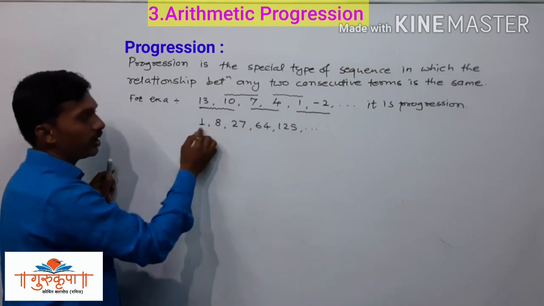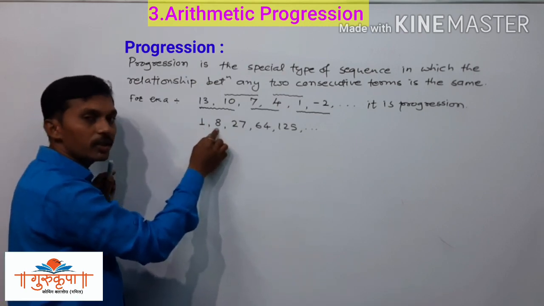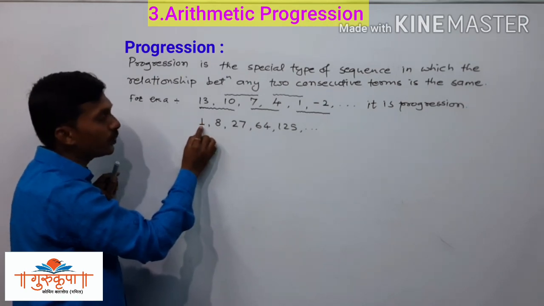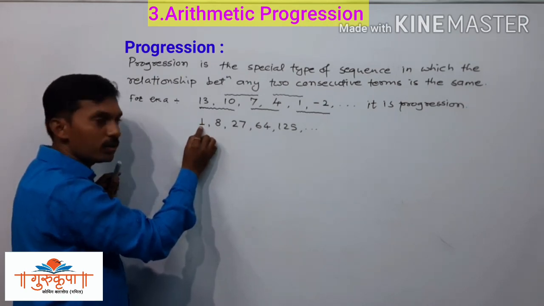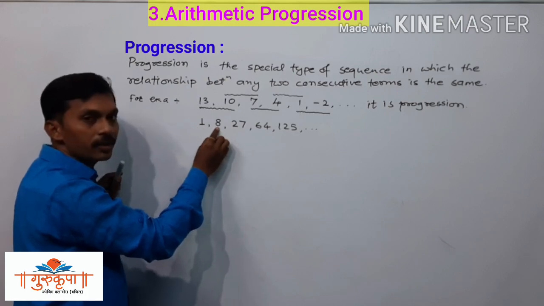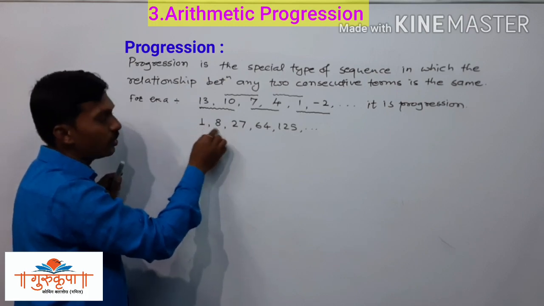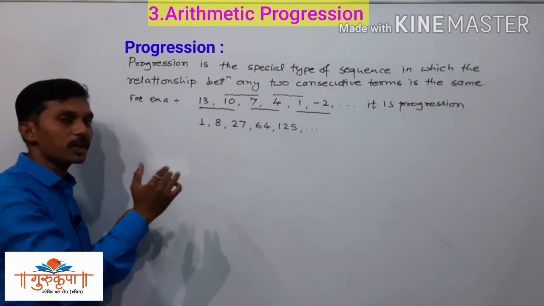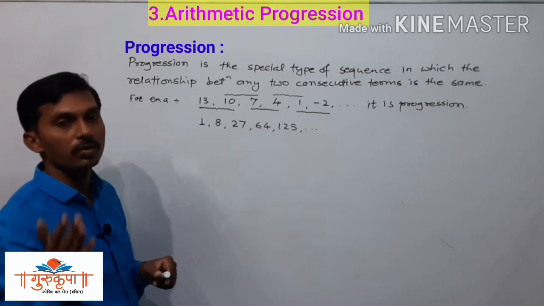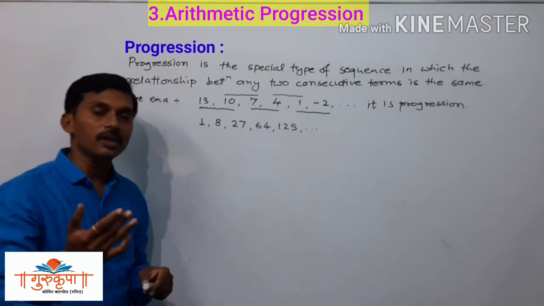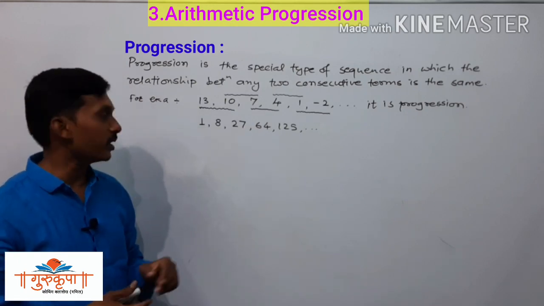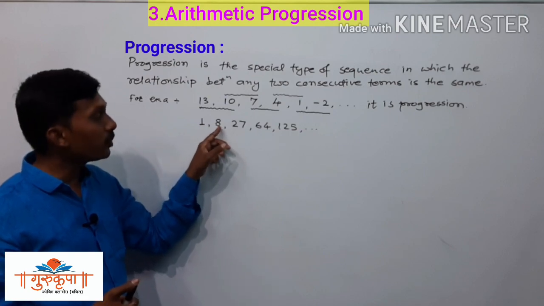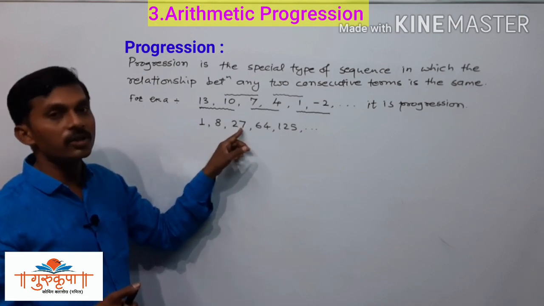Here 1 and 8 are the two consecutive terms, and we can assume that if we add 7 to 1, then we get 8. Since these are the consecutive terms, we have to determine the relationship between them: either subtraction, addition, multiplication, or division. Here 1 plus 7 is 8, but 8 plus 7 is 15, and that is not there.